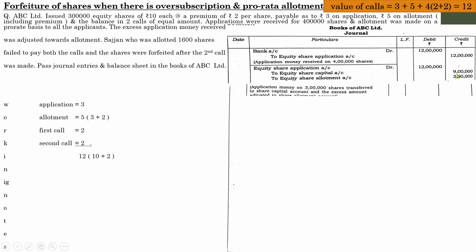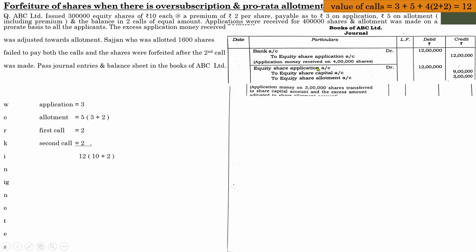And remember, in this question it was mentioned that any excess amount received at the time of application is not at all refunded or returned. It will be adjusted in the subsequent call. Subsequent call means next call. Next call is allotment. So we have shown this allotment detail also in this entry.